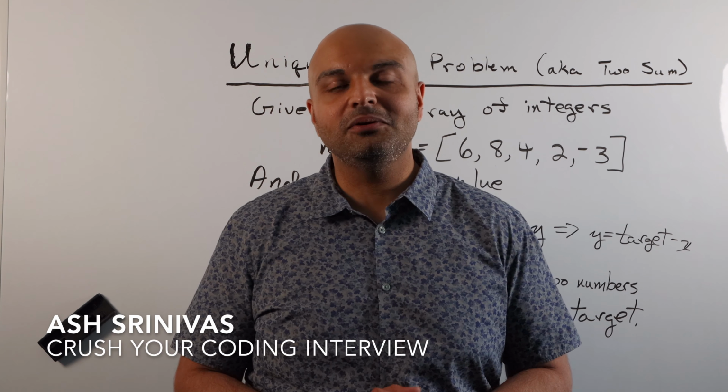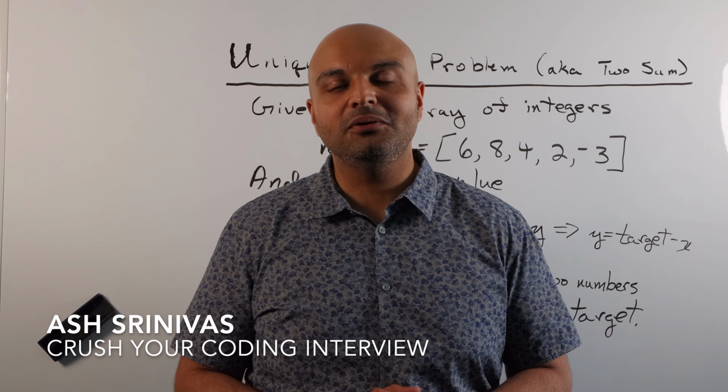All right, so today I'm going to be taking you through the unique sum problem, also sometimes called the two-sum problem, on this whiteboard using JavaScript as if I were in a real job interview. So let's dive into it. The two-sum problem, or unique sum problem, says given an array of integers and a target value, in this case a target value of 5, and this array of numbers, find the indices of the two numbers that can be summed together uniquely to form the target value.